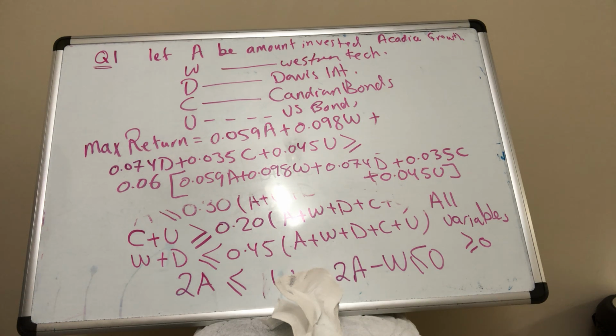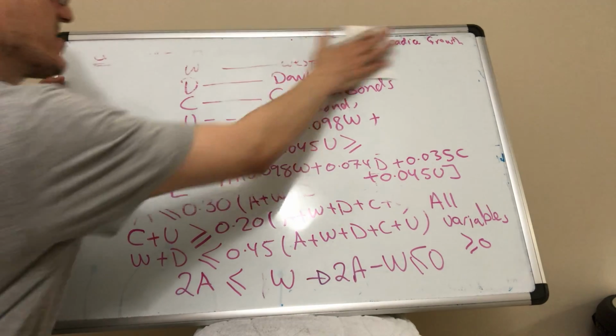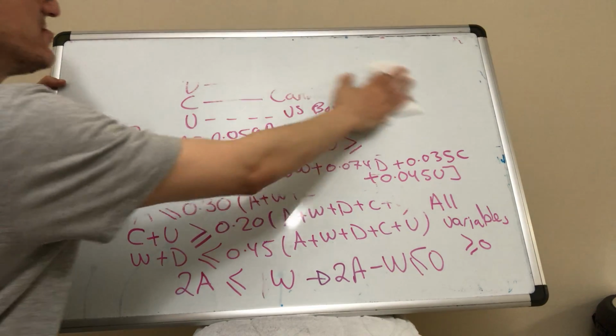So this is for the first question. Now we go to question 2. So I want you to read it first.